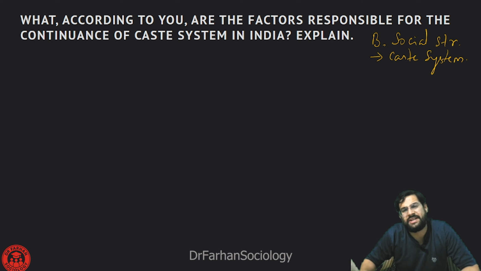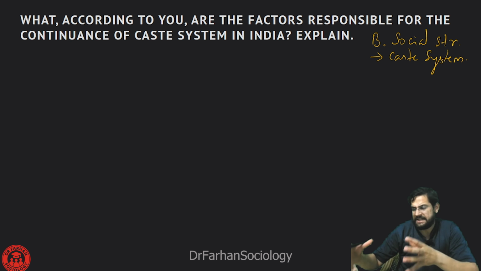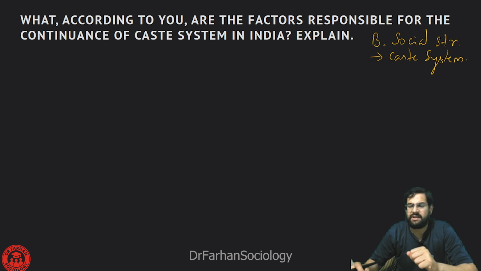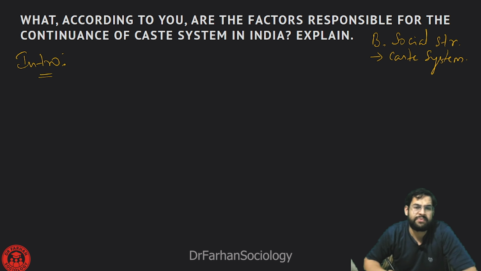Now, this is not an easy question because they are trying to ask in a contemporary scenario. They are trying to bring this topic of caste system into a current affairs perspective. And they are asking how we are supposed to see that caste system remains continuous. Like every other question, this question will also be divided into 3 parts. One is an introduction. What are we supposed to write in the introductory part?